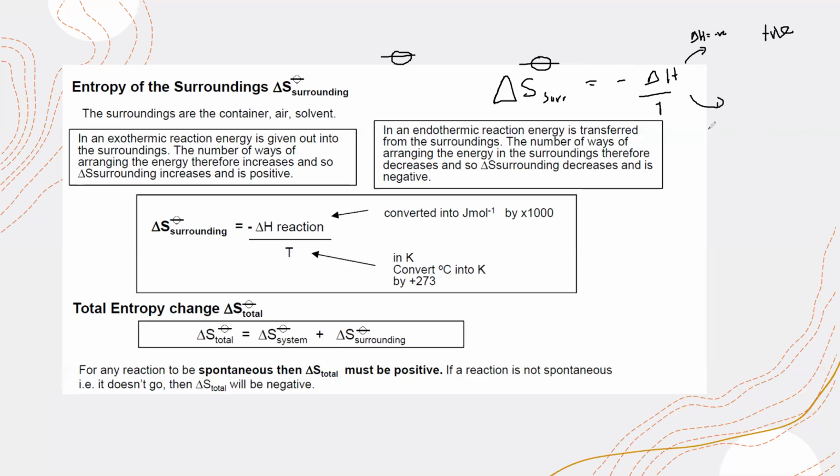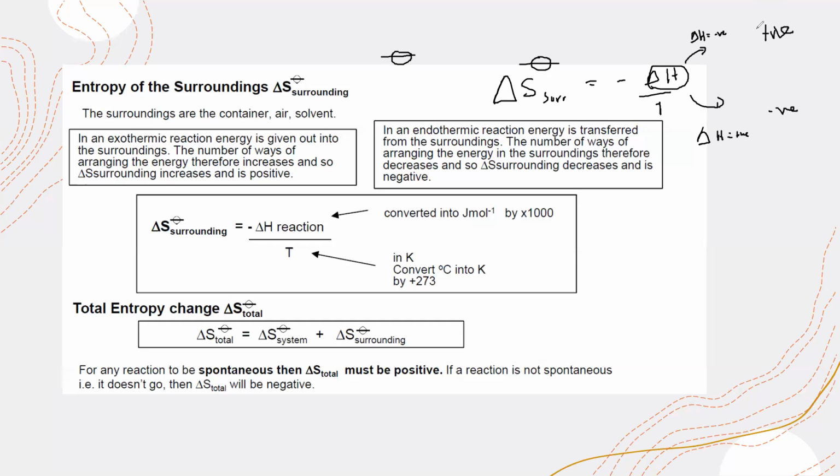And if the reaction is endothermic, the delta H, the change in enthalpy, is positive. So when you substitute a positive value here, the final answer for entropy change will be negative. So for exothermic reactions, entropy of the surrounding increases, and for endothermic reactions, entropy of the surrounding decreases.